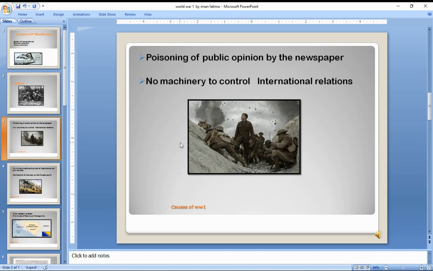So the nationalism and the poisoning of public opinion: the public opinion inside Turkey, in the name of jihad, had been poisoned, saying that France and the others are infidels, and we should wage war against them.